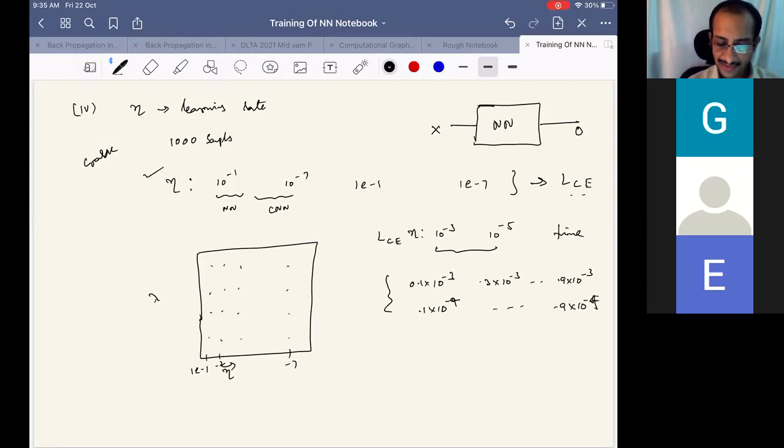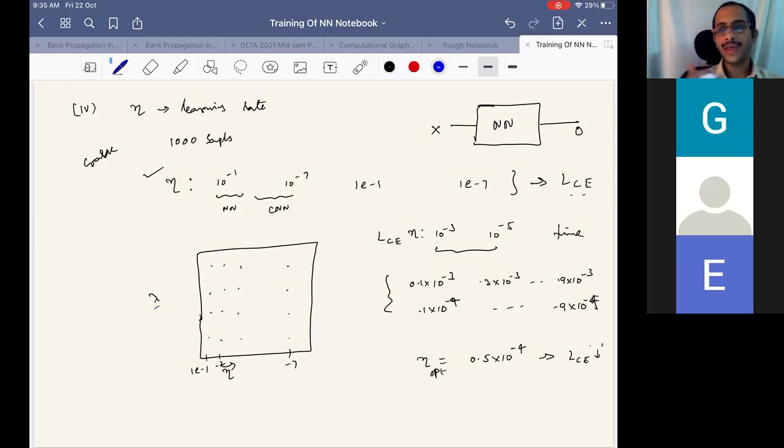So out of all this, say 0.5 into 10 power minus 4. If that leads to the minimum LCE, then we consider this as the learning parameter for us. This is how we optimize. This can be done first for the learning parameter. Then we may first find out coarsely the learning parameter range. In that learning parameter range, we can then also set the regularization parameter.